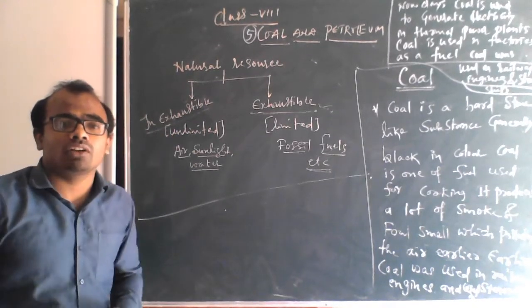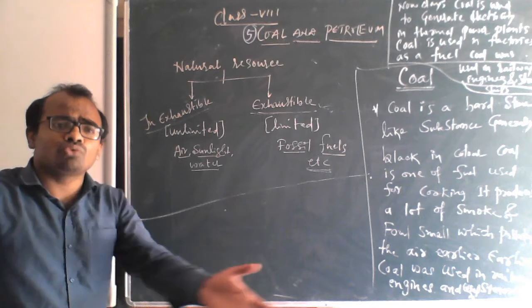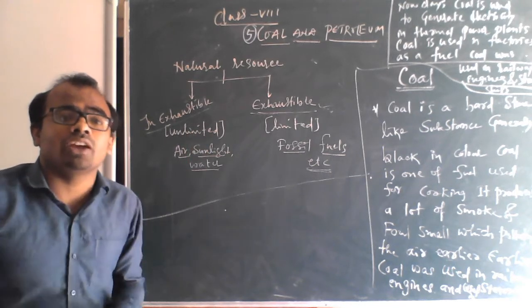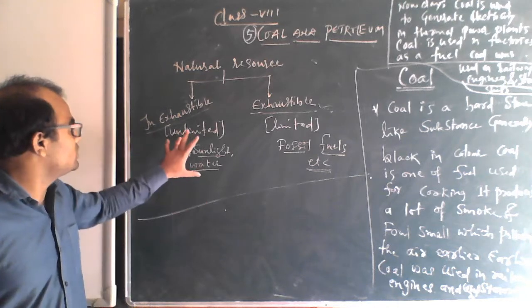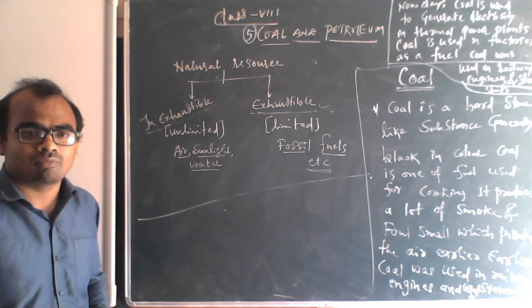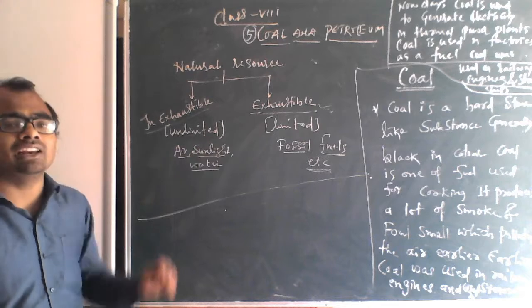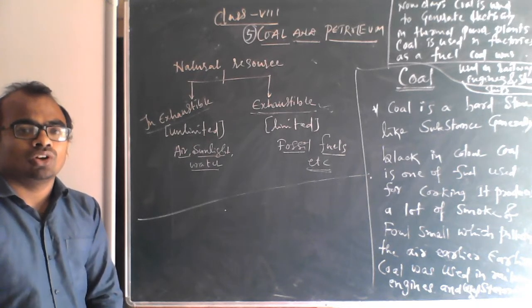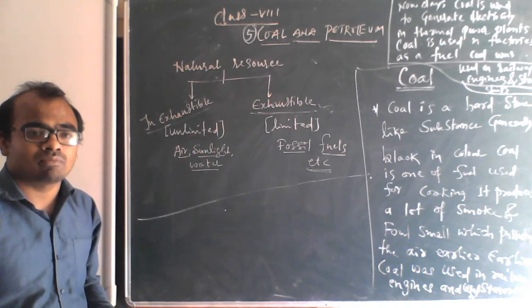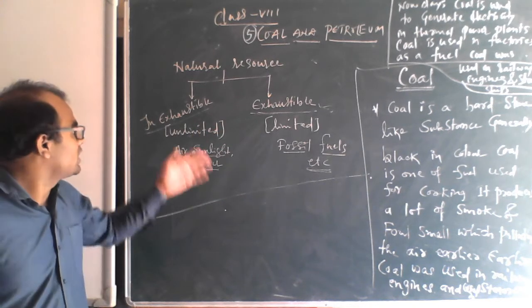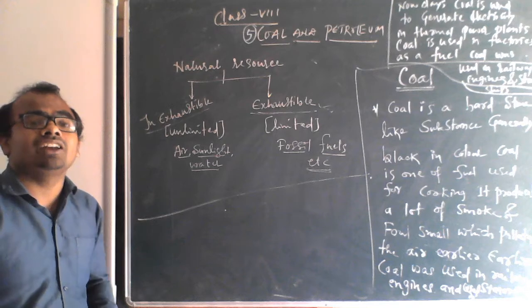Inexhaustible means even though you use them for a long time, they will not be finished, they will not vanish. These are unlimited, whereas exhaustible resources are limited.